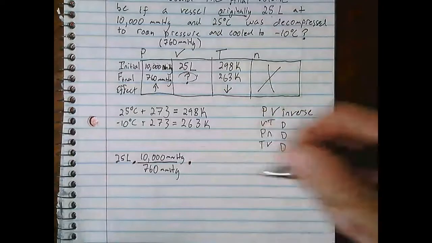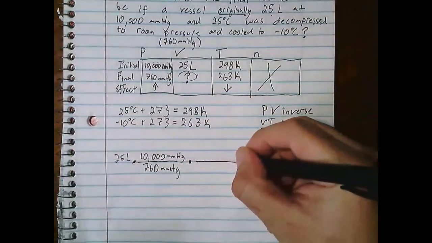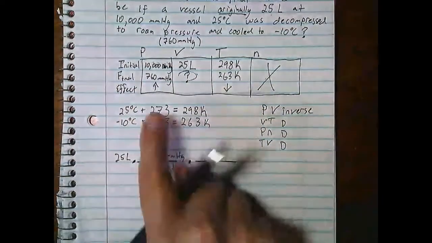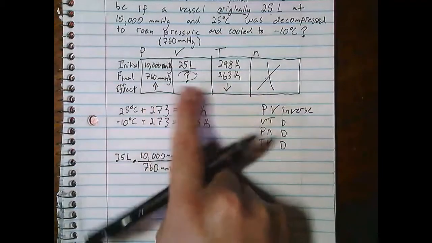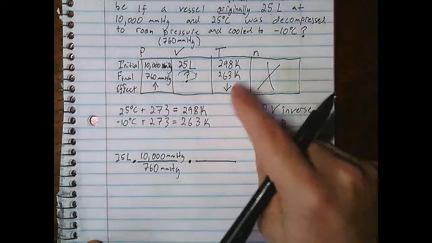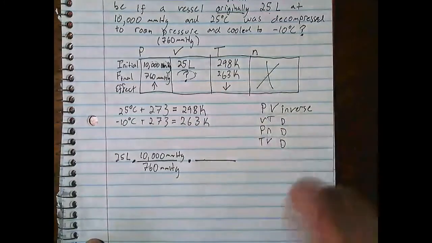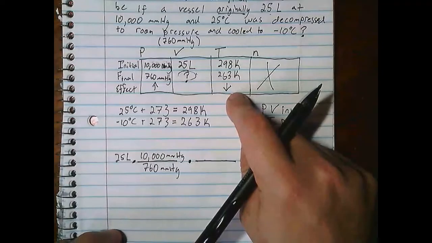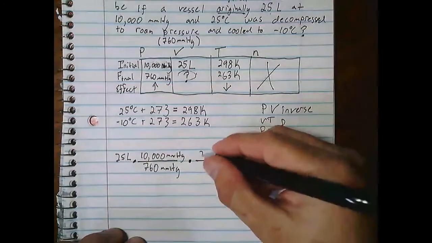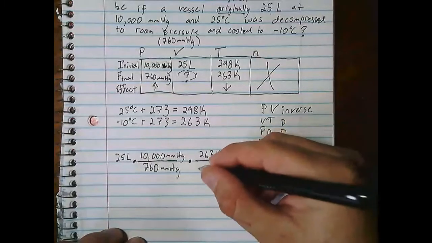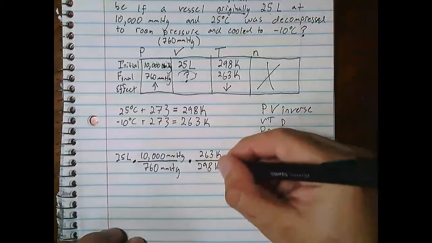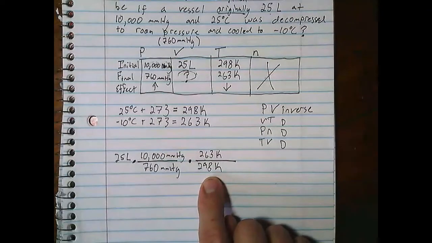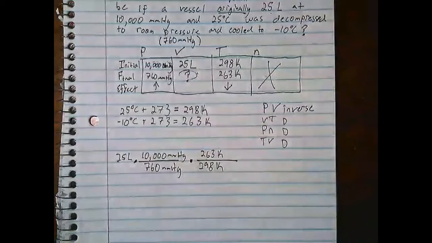Now I'm going to do a second calculation with temperature. These two variables are separate from each other, and just because this one says it should go up doesn't mean the temperature has to agree. So in this case it disagrees. I don't care. I'm just going to write down exactly what temperature told me. Temperature is telling me that volume should go down, so I'm going to have the smaller number on top and the bigger number on bottom. This fraction has a value of less than 1, which would cause my volume to go down.